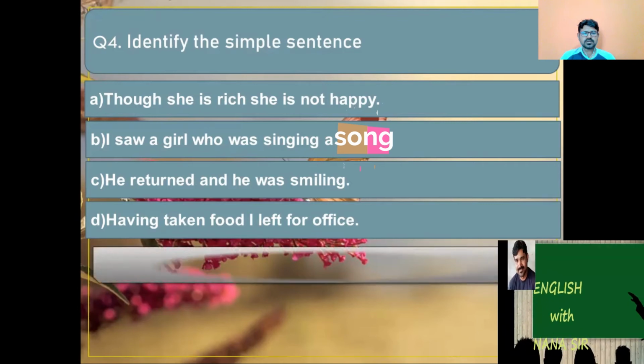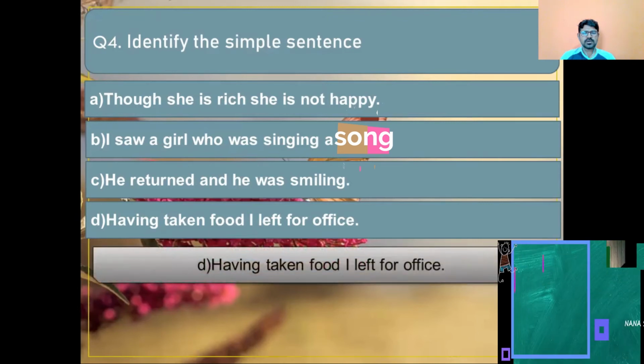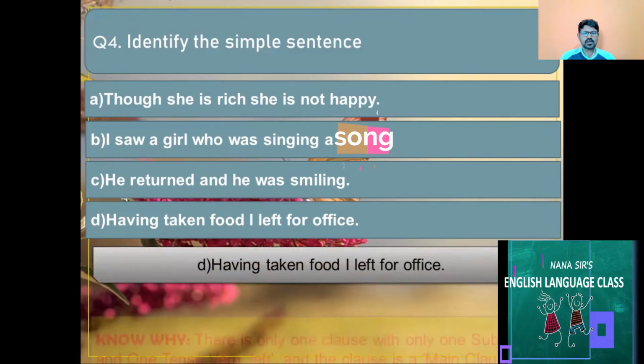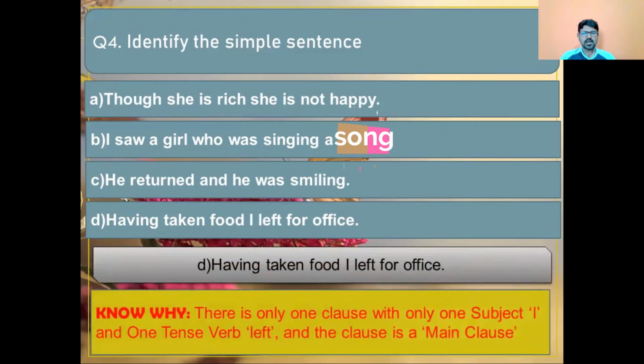The correct answer is option D. Having taken food, I left for office. Why? See the word having in the beginning of the sentence, and there is only one clause with only one subject, I, and one tense verb, left. And the clause is a main clause.